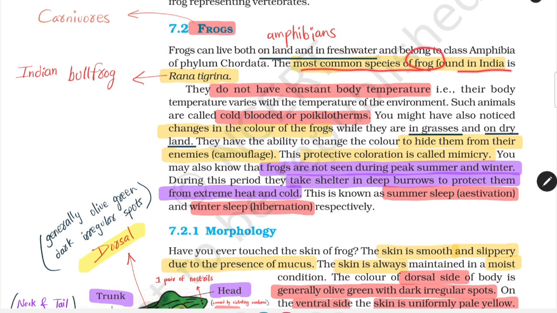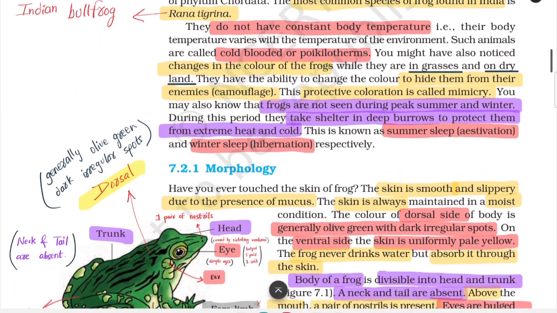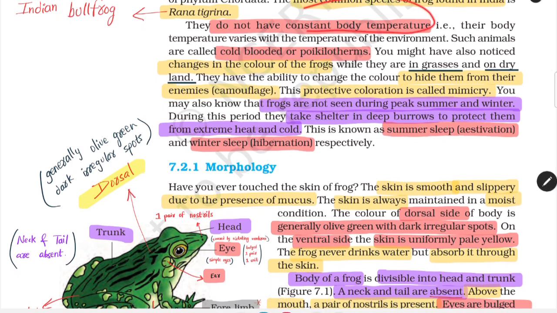The most common species of frog in India is Rana tigrina, which is also called the Indian bullfrog. It is written in the chapter summary, which is why we are saying it here. Rana tigrina, Indian bullfrog, is the most common species of frog found in India. Moving ahead, another assertion reason: they do not have constant body temperature, which means their body temperature varies with the temperature of the environment. Remember, body temperature is not constant, which means they are cold-blooded or poikilotherms. This is an assertion reason question.